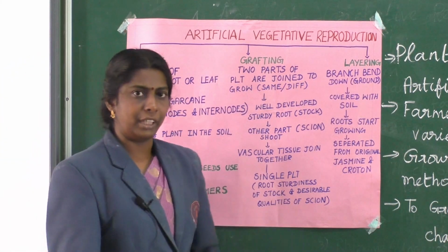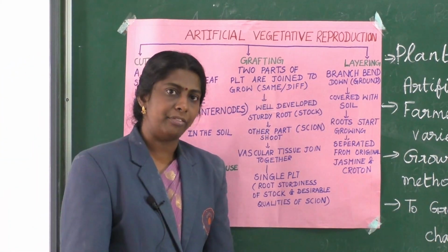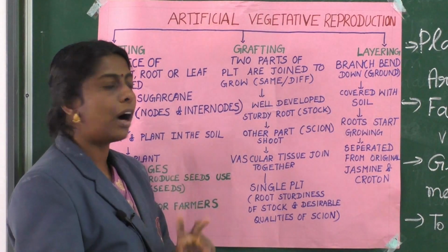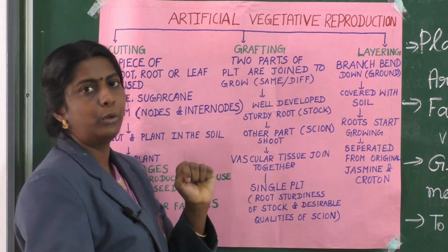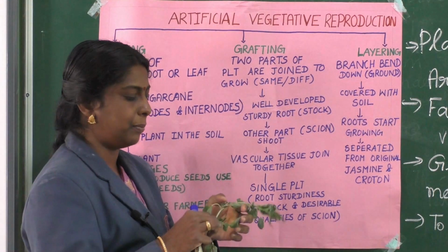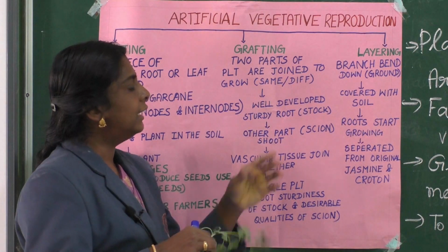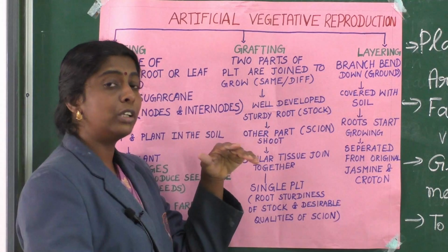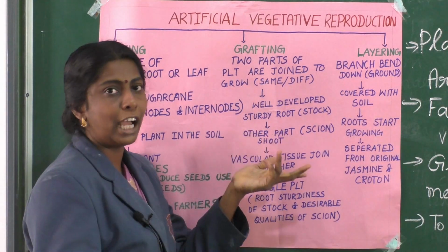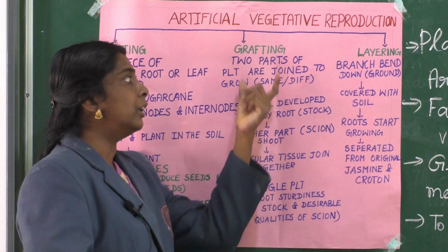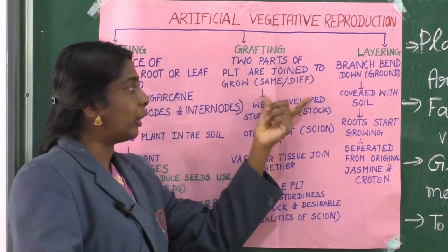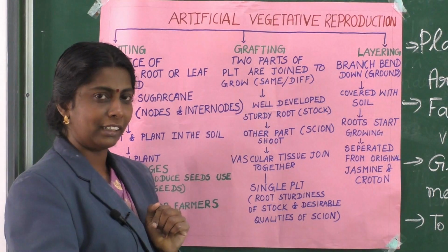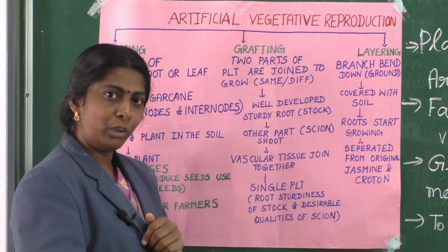Second method is grafting. What is this? Here, two parts of the plant are joined to grow. Either the parts might come from the same plant, or else from different plants, so that you get a hybrid variety. So here two parts of the plant are joined to grow a new plantlet. Can you all follow?